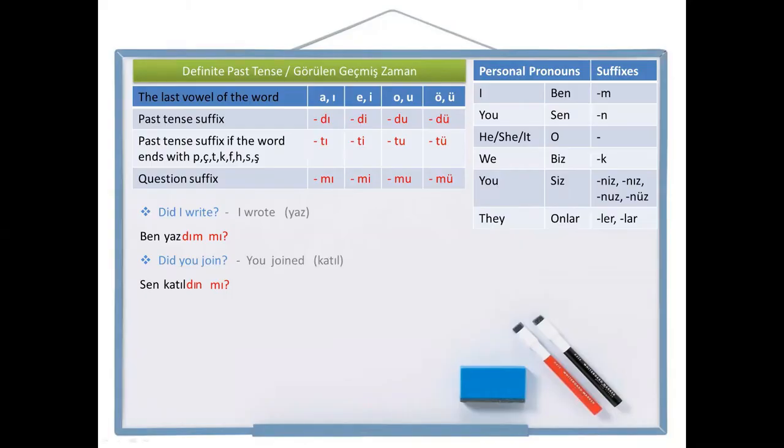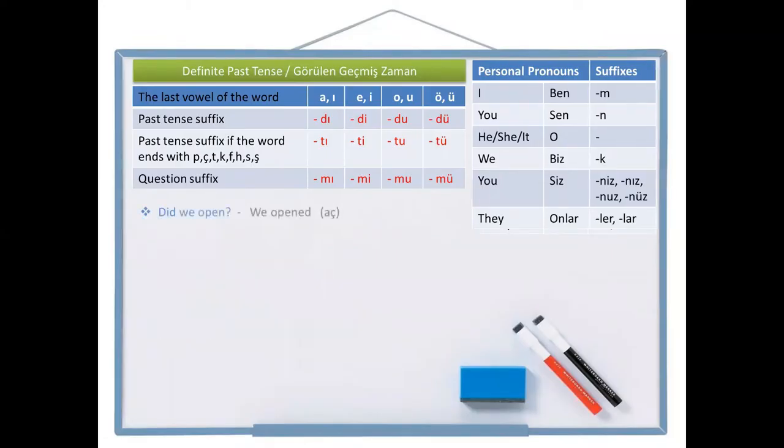Alright? Let's make another one. Did he get married? This is the question sentence. And the positive sentence is he got married. Get married, evlen in Turkish. So let's write the positive sentence first. He, o, get married, evlen, got married, evlendi. Any personal pronoun? There is no personal pronoun for o. So this is the positive sentence. O evlendi. He got married. I want to make it a question, so I need the question suffix here, which is mi. O evlendi mi? Did he get married? O evlendi mi? Let's continue with the plural ones.